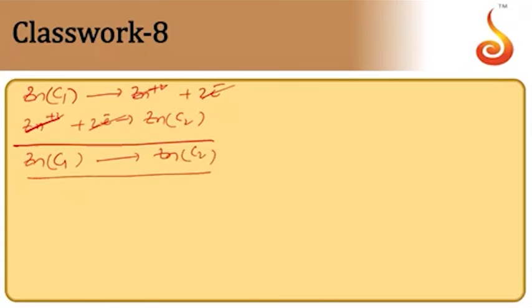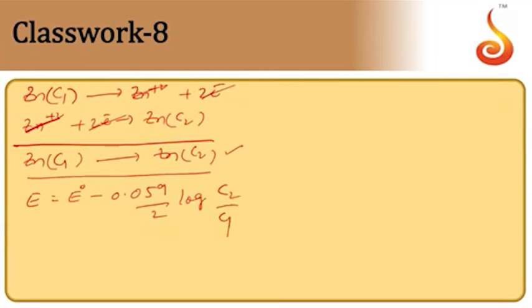Now when you write the Nernst equation for this, E is equal to E naught, which will be 0 anyhow, minus 0.059 by 2 into the log of the concentration of products by reactants, which will be C2 by C1.